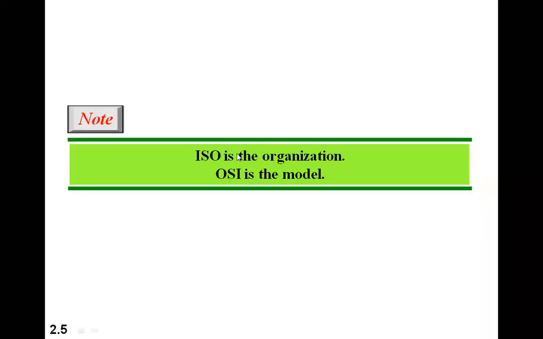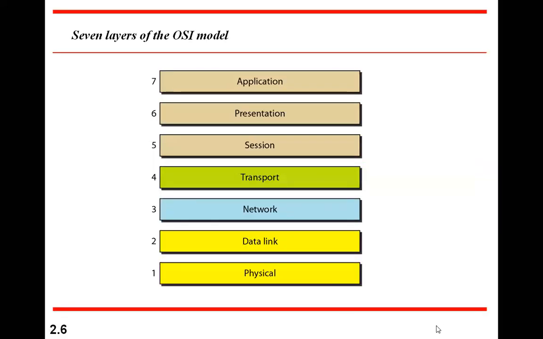Now, ISO is an organization, whereas OSI is the model of communication. The ISO OSI model proposes 7 layers in the entire communication. Say a user exists here, that is the sender. Similarly, at the receiving end, there will be a receiver here.